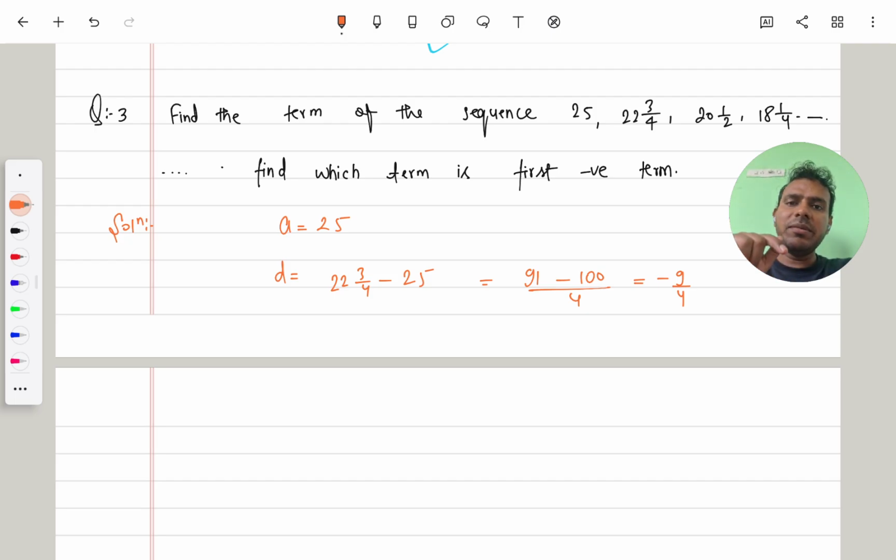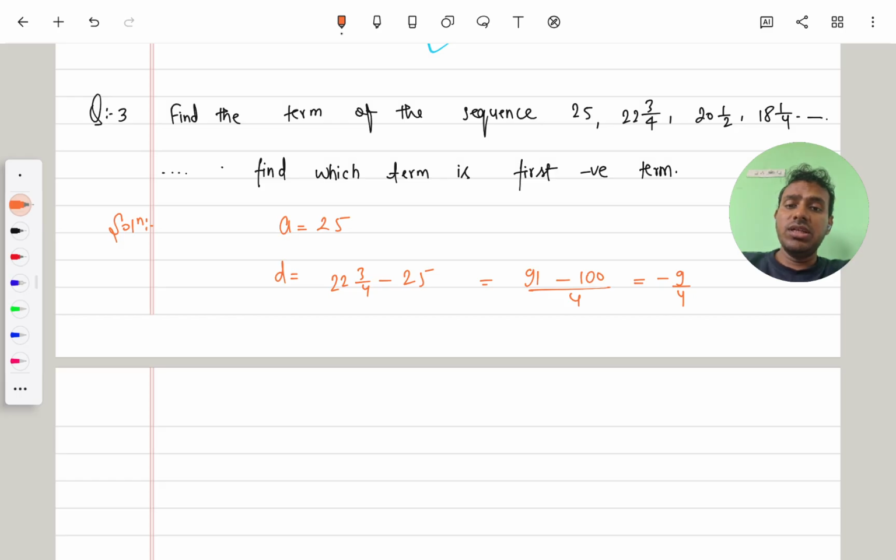So in this given problem, first I find where 0 comes. In the given sequence, for simplicity, we find where the number 0 comes. Let us suppose the 0 comes at 12th place. Then 13th place is our first negative term.